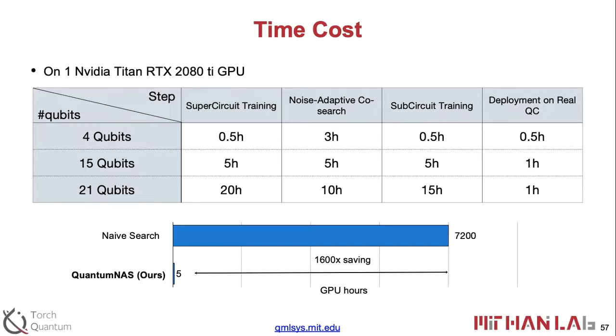That is much faster than the Qiskit training steps, where the first row will typically take several hours, and for 15 qubits it will take several days in Qiskit. Also, because we just train once and search for the SuperCircuit, we can reduce the search cost from a very large number of GPU hours to a pretty small one. Because in the first large one, we need to train each of the candidates in the design space.